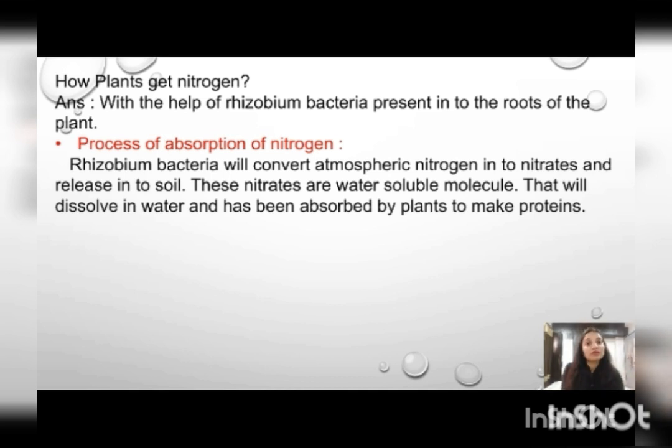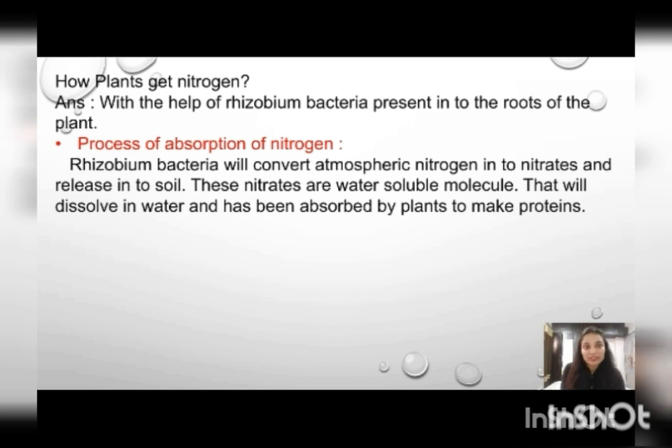Now what are they doing? The rhizobium bacteria convert atmospheric nitrogen into water soluble nitrates and release them into the soil. These nitrates released into the soil combine with water and form water soluble molecules. This water soluble nitrate is absorbed by the plant, which makes amino acid and after that proteins. This is the proper process, and this is an important point that you have to remember.